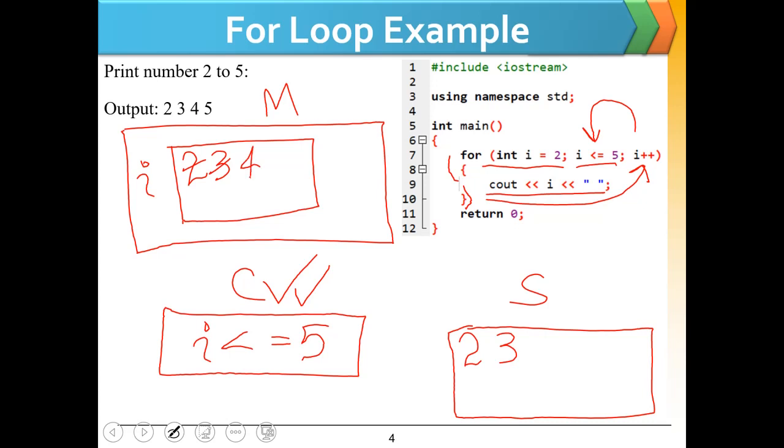and we can see that 4 is less than or equal to 5, which is true, and the loop body will print 4 with a space, and loop variable is updated again to 5, and we can see that 5 is less than or equal to 5, which is true, and 5 will be printed with a space. Loop variable is updated to 6. Now we can see that 6 is less than or equal to 5, which is false. So the for loop will terminate here and we will get 2, 3, 4, 5 on the screen.